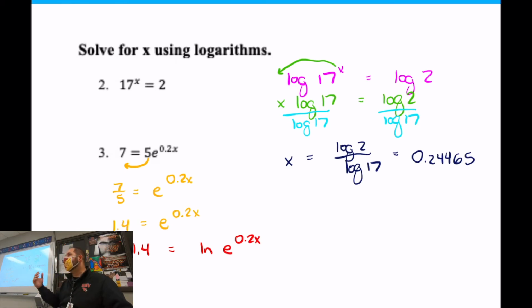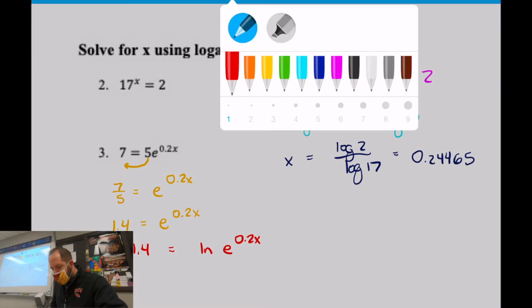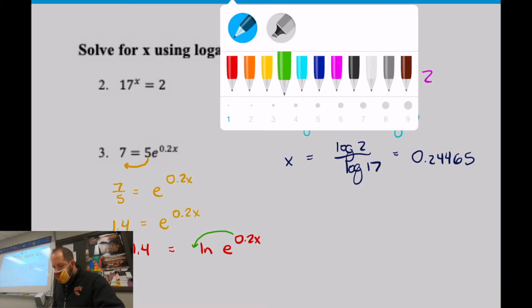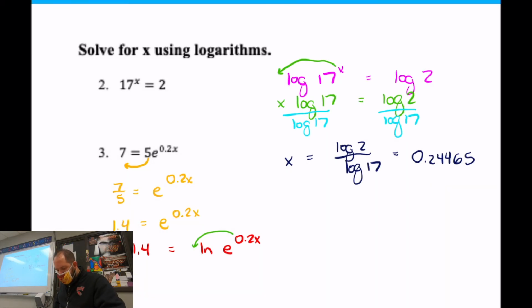What will happen, we're going to follow the same rules as the last problem, right? You're going to drop the little exponent out front. So this little exponent right here will drop out front because that's how the natural logs work, right? The exponents can drop out front. So this will end up being 0.2x times the natural log of e, and natural log of 1.4 on the other side.